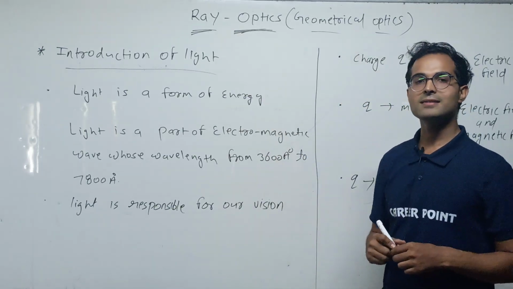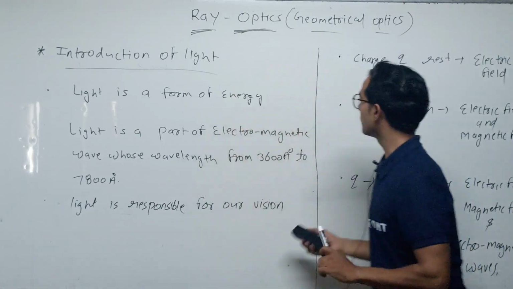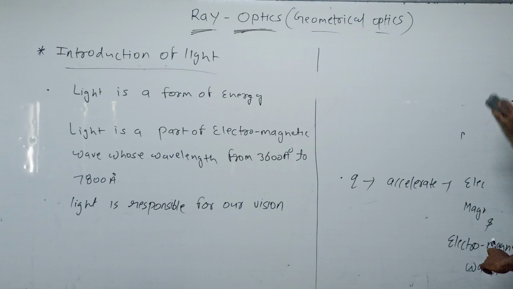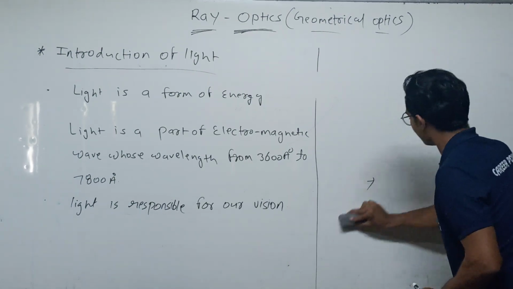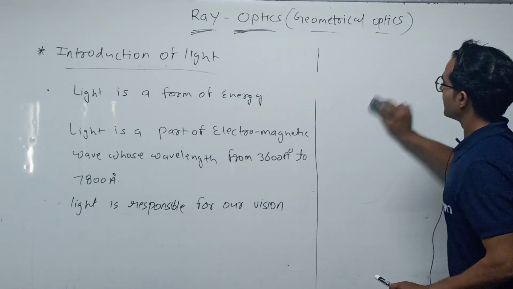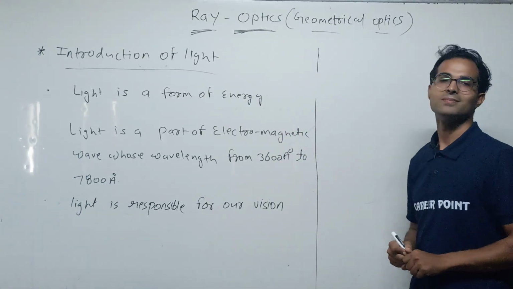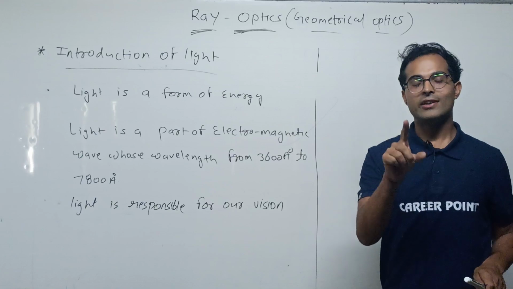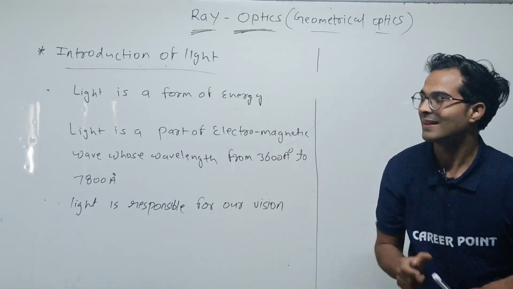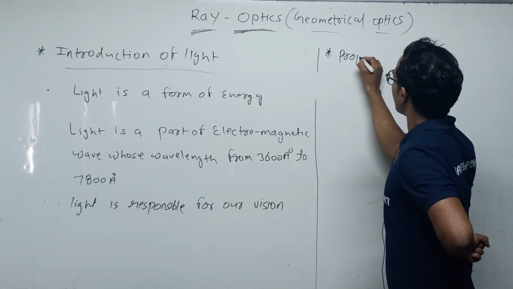Now the next topic is properties of light. The first property of light is the speed of light. We can say that the speed of light in air and vacuum is equal to 3 into 10 to the power 8 meter per second.